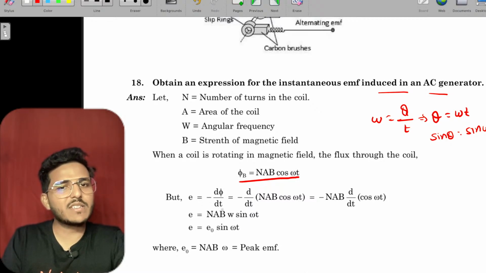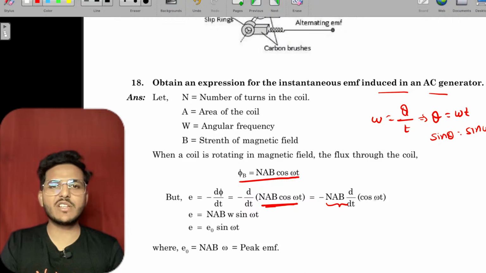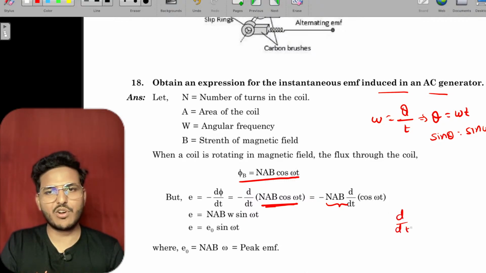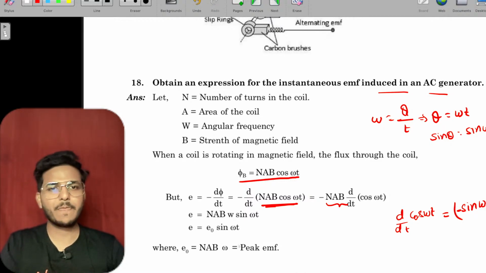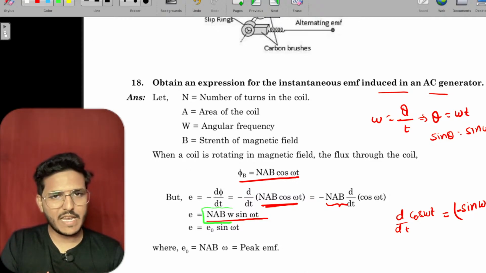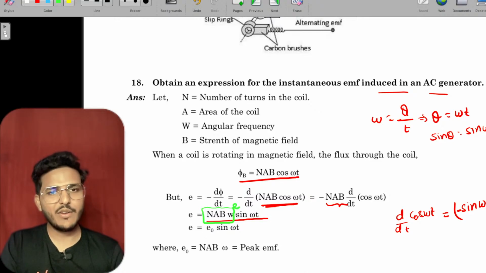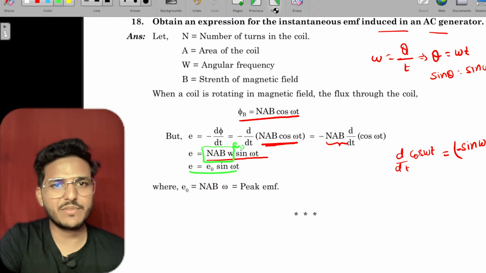So E equals minus d phi upon dt, and phi equals NBA cos omega t. NBA is common. Differentiation of cos omega t is basically negative of sine omega t, and differentiation of omega t is multiplied with this. So negative of this into omega, so NBA omega sine omega t. This term NBA into omega is considered as E naught. So E equals E naught sine omega t. That is called peak EMF.